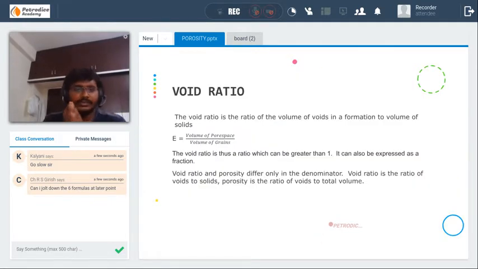Yeah, this is a very important one. Actually, many students don't study this part because void ratio is mainly associated with geologists and geophysicists. This expression is mainly used by geologists and geophysicists. What do I mean by void ratio?